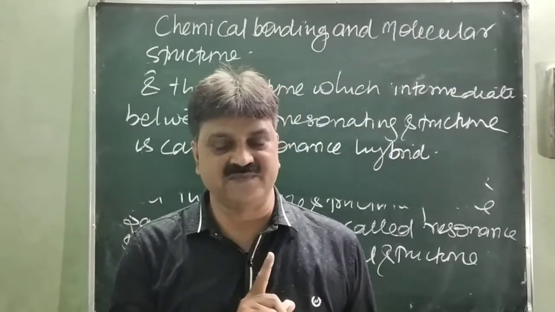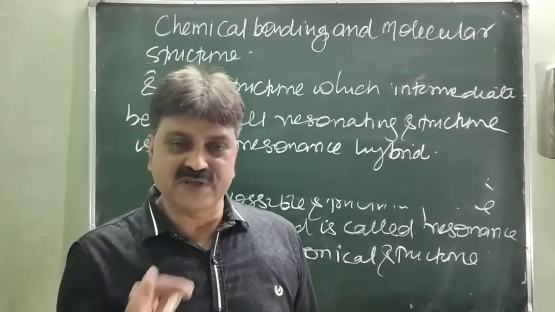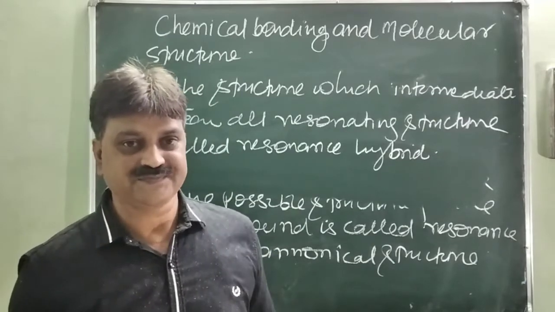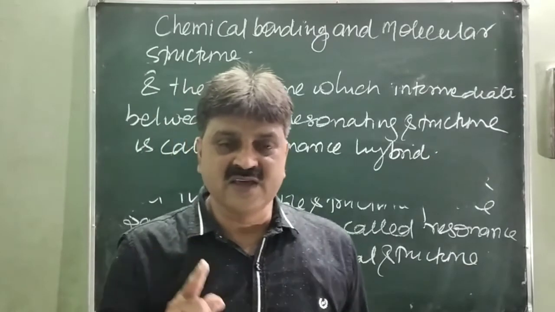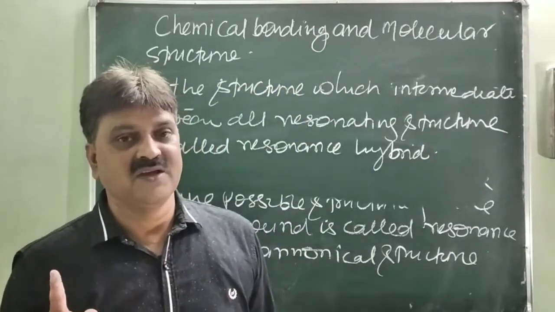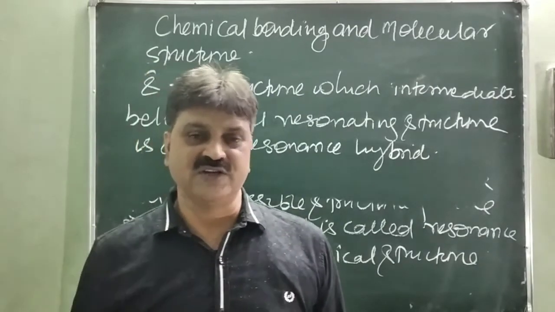The structure which is intermediate between all the structures, meaning it represents the property of all the structures, is called the resonance hybrid. And the energy of the resonance hybrid is always smaller than any one of the resonating structures. Due to this reason, the resonance hybrid is more stable as compared to the resonating structures.